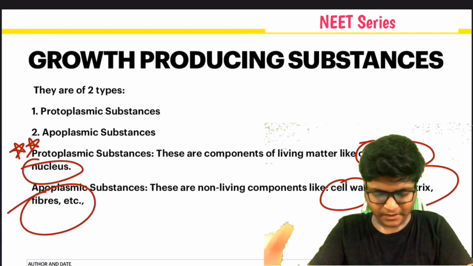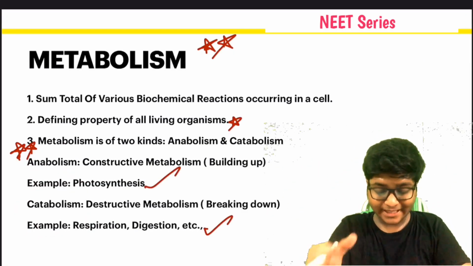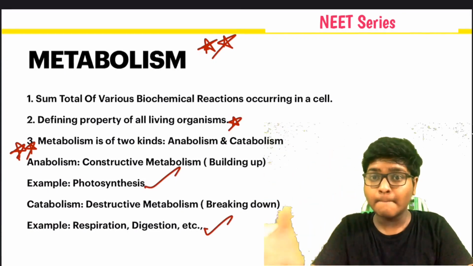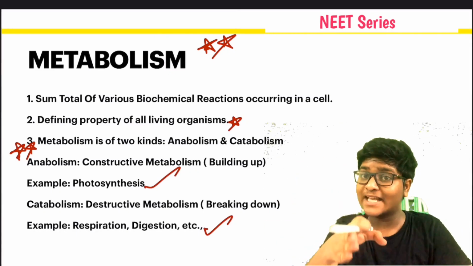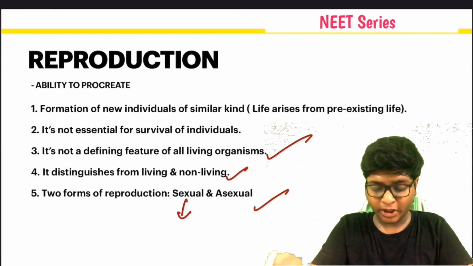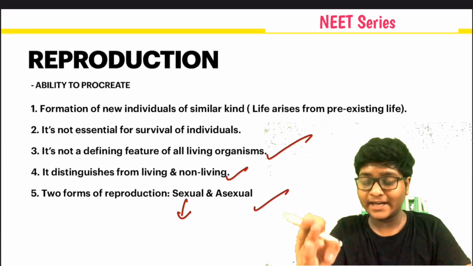Okay, growth producing substances, protoplasmic, endoplasmic, these are very important things. And anabolism, catabolism. Anabolism, building up; catabolism, breakdown. What is the example for catabolism? Respiration, digestion. What is the example for anabolism? Photosynthesis. Okay, reproduction. Reproduction is nothing but the ability to procreate. Remember that, ability to procreate.